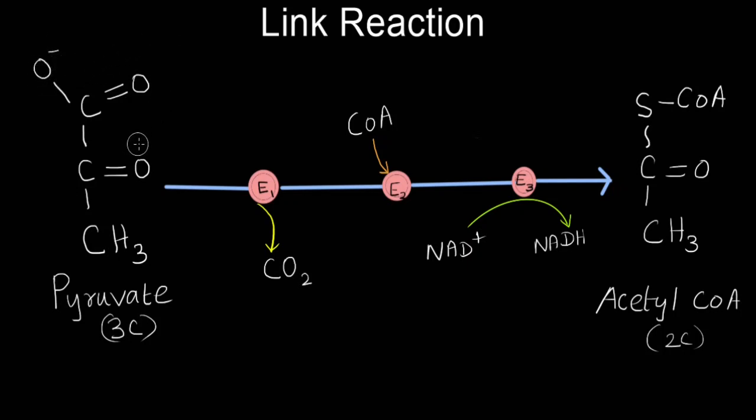This pyruvate, when it enters into the link reaction, there is removal of carboxyl group. The carbon that is removed is released as carbon dioxide, and this process is known as decarboxylation. There is removal of electrons subsequently, which is also known as oxidation. So, this decarboxylation is also known as oxidative decarboxylation and is catalyzed by the enzyme E1.